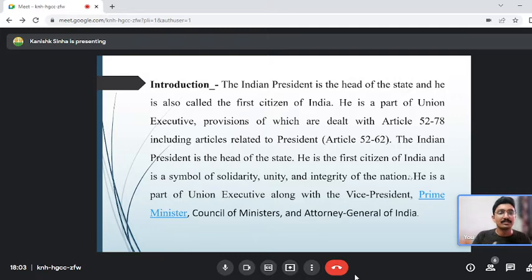So the President of India is regarded just as the nominal head and not the real head, where the Prime Minister and the Council of Ministers are the real head. The President is regarded as the first citizen of India.